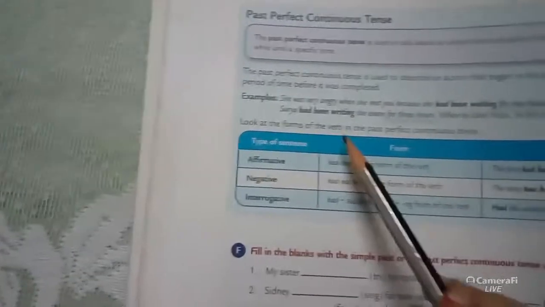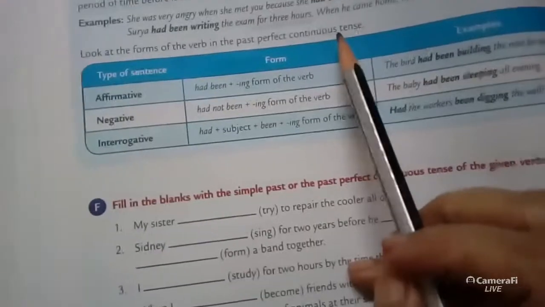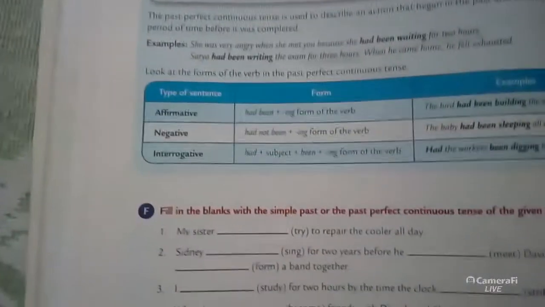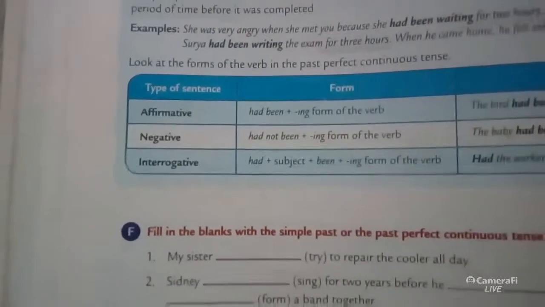Okay, look at the form of the verb in the past perfect continuous. So how to make a sentence in the past perfect continuous?